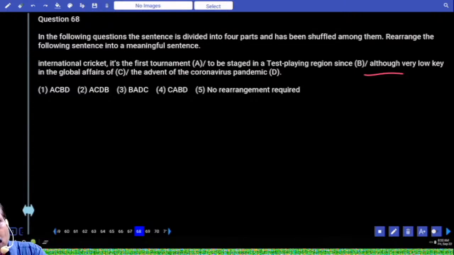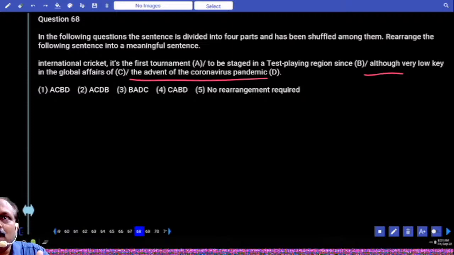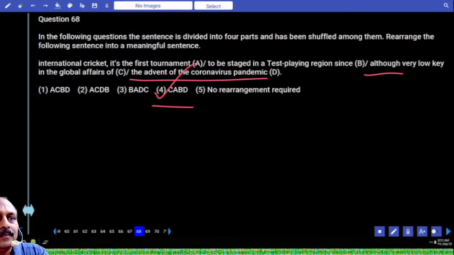Although very low key in the global affairs of international cricket, it is the first tournament to be staged in a test playing region since the advent of the coronavirus pandemic. You should feel comfortable since when the advent of BD appeared. But overall, you should get what it is about. How many options begin with C? Only one option, that is your answer. Is this clear?